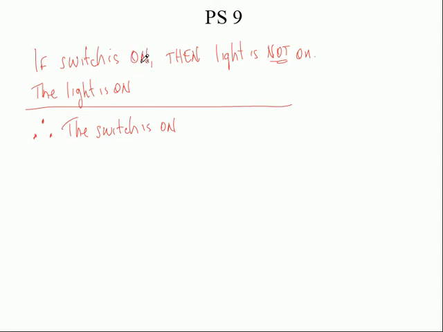Yeah, so if the switch is on, like in my basement, I've got an upstairs switch and a downstairs switch. You ever have that? And so usually you flip it up for the light to come on. But if you reverse it, if you go downstairs first and flip it up, then you're actually upstairs. You flip it down to turn it on. Make sense? Okay, so we'll call that on and off. So that's a situation that could possibly work. So if the switch is on, then the light is not on. So I'm upstairs at the top of the basement, and the switch is on. I look downstairs, it's all dark.